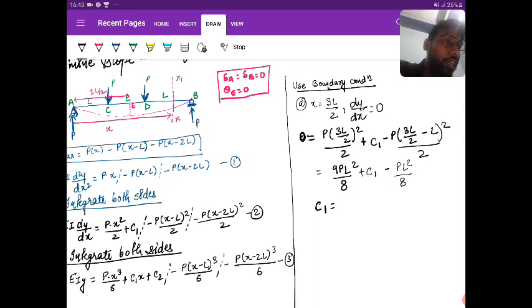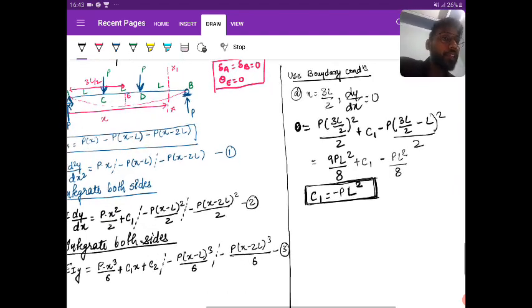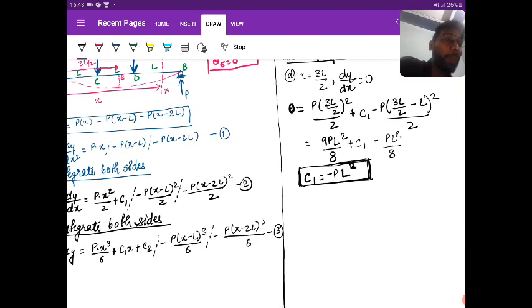So you got C1 as 9 minus 1, 8PL square by 8, that is nothing but PL square. Since you are taking it to the opposite side, C1 is minus PL square. Just check once. Yes. So you are getting C1 as minus PL square.